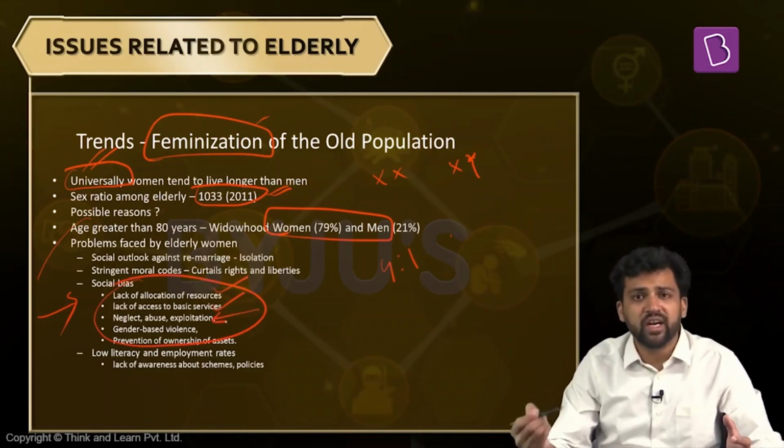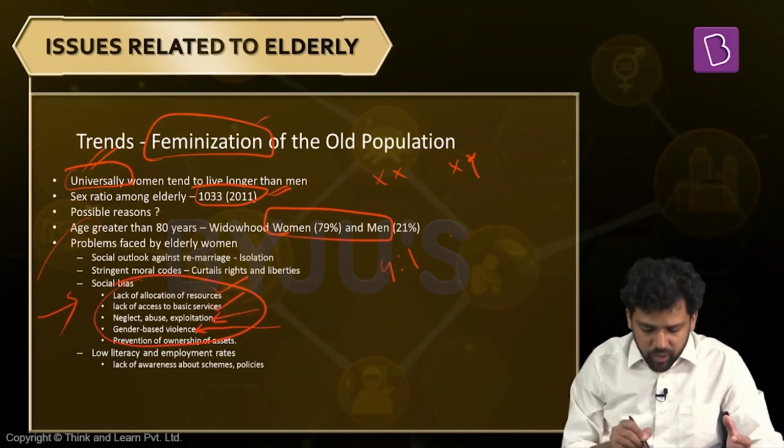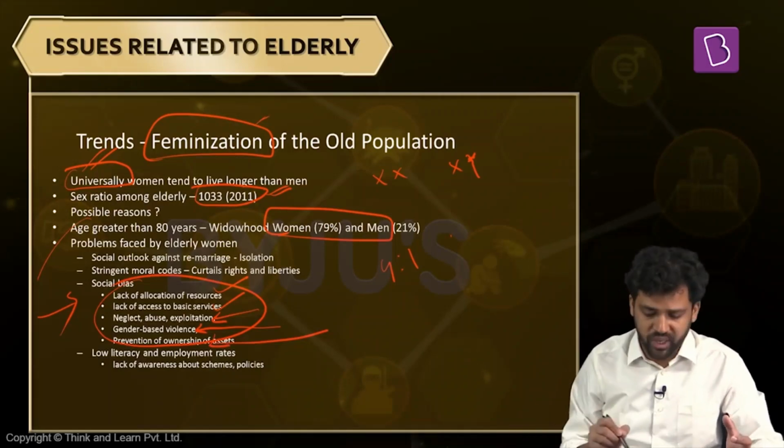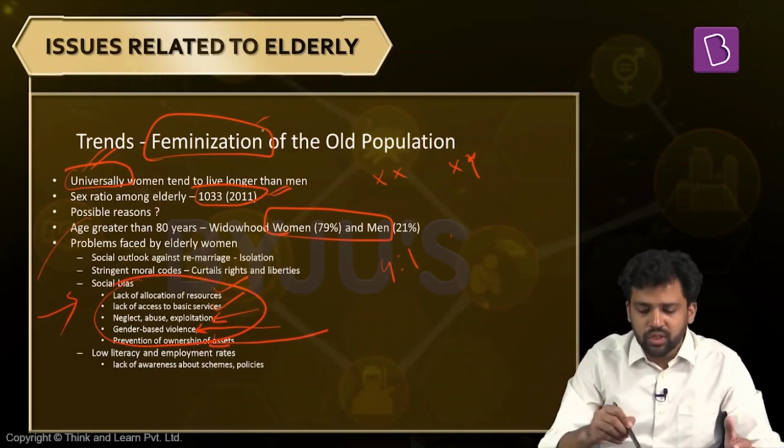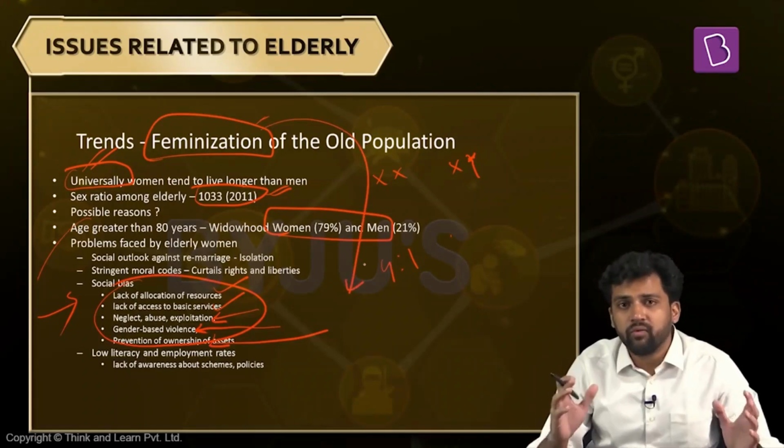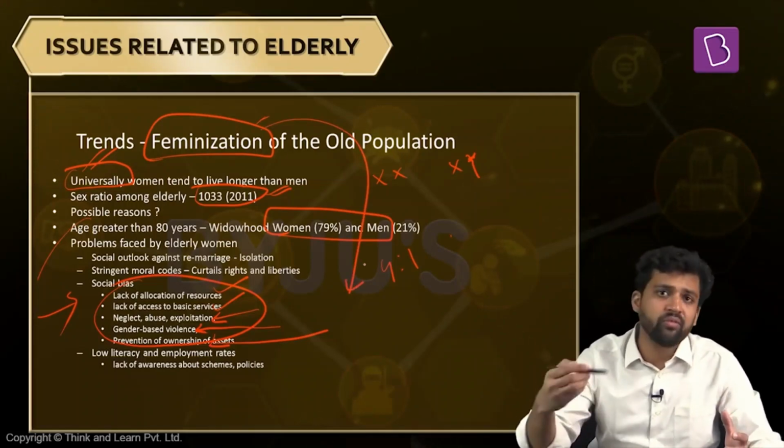Many times they are exploited and abused, and gender-based violence continues, or is always perpetuated. And many women, even though they should be the rightful owners of assets, are not owning them. And one more consequence of feminization is that women face a lot of isolation in society. Just think about it. Why do women face isolation?